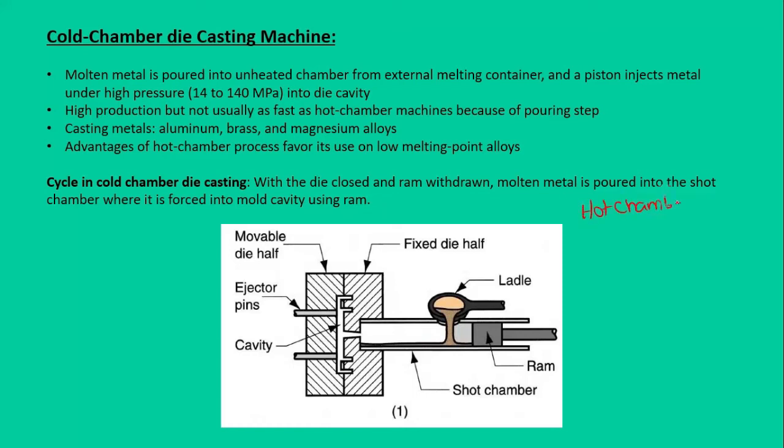If you see here, in hot chamber die casting, metal is melted in the same machine.